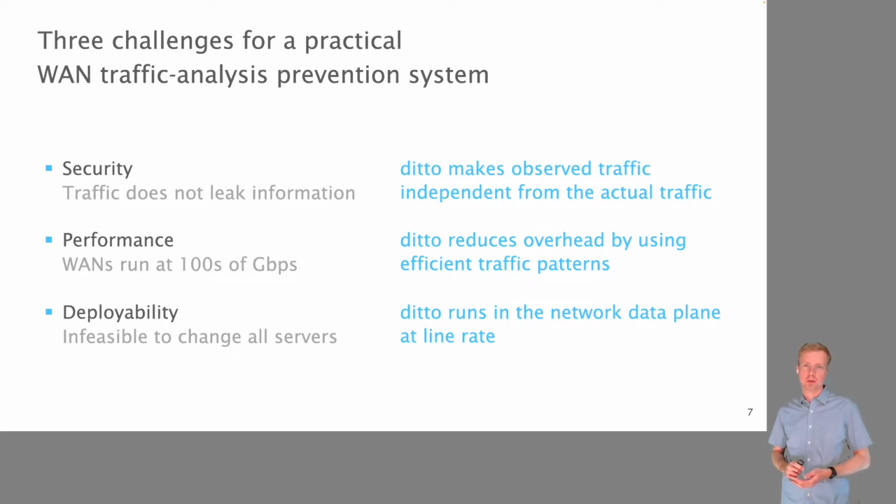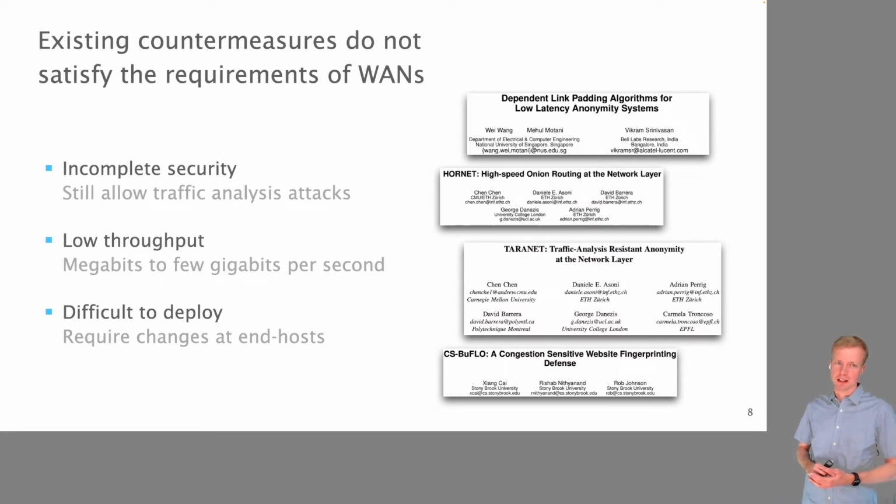Of course, we are not the first ones to look at preventing traffic analysis attacks. But most of the existing work also looks at preventing these attacks in the internet, which forces them to accept some trade-off between efficiency and security. And therefore, they do not have the same security properties as what we will be presenting. Second, they only provide fairly low throughput, often megabits to a few gigabits per second, something that is enough to work in the internet, but not enough to work in a wide area network. And third, they would be difficult to deploy because they require changes on the end host or servers.